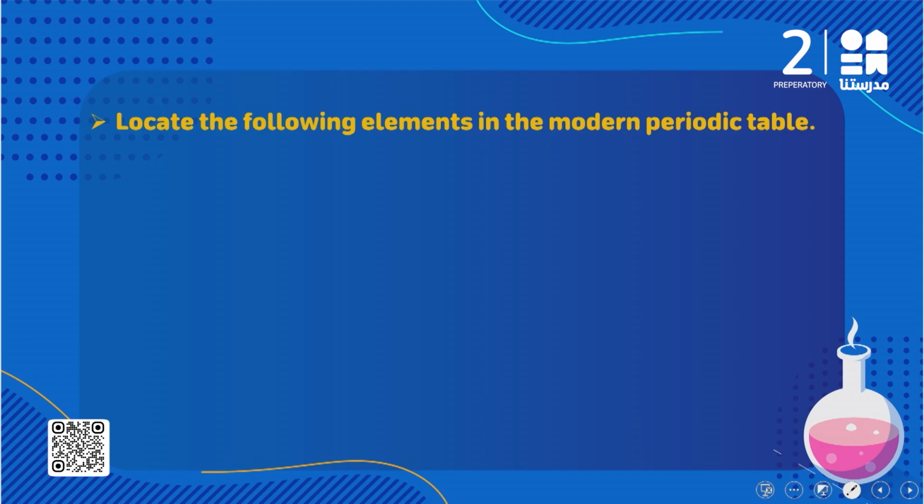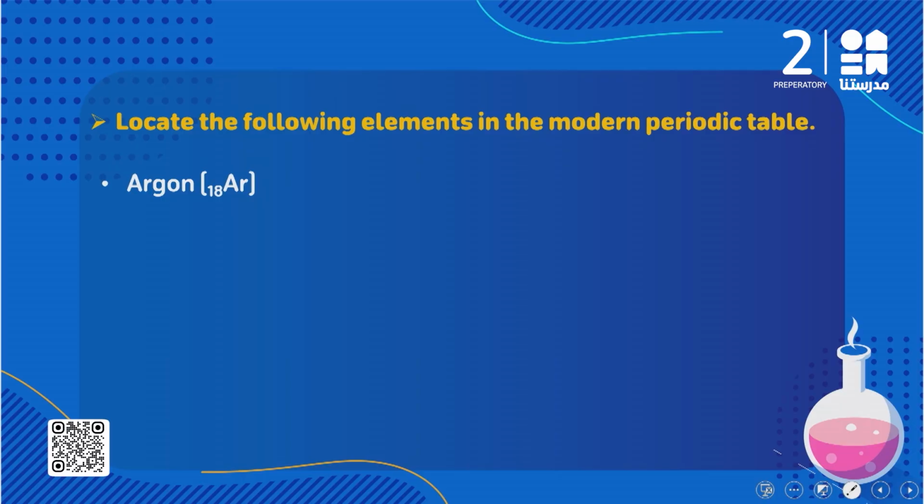Type. Now locate the following elements in the modern periodic table. Do you remember this type of the questions when you have to locate the elements in the modern periodic table? For example, here I have argon. How to locate the argon in the modern periodic table? احنا قلنا عندي 2 steps. The first one, number 1, you have to make electronic configuration. Argon, its atomic number here is 18, so we are going to distribute the 18 electrons here